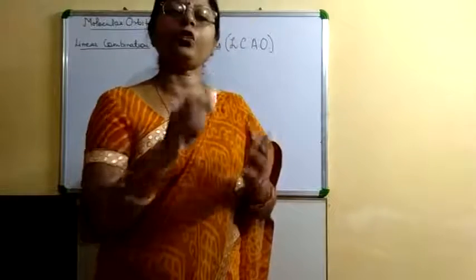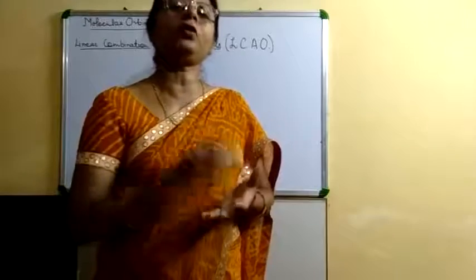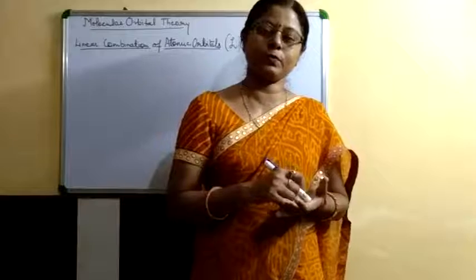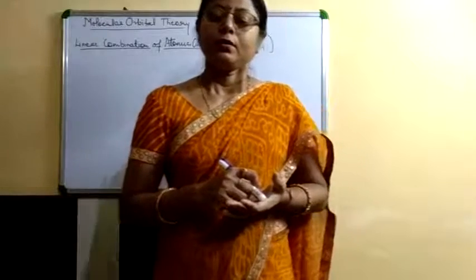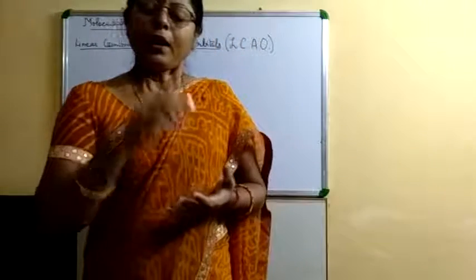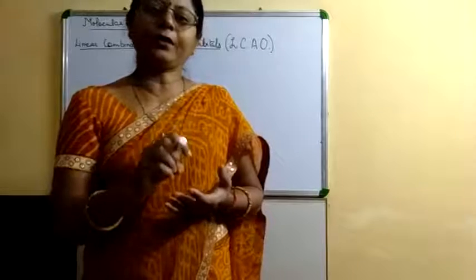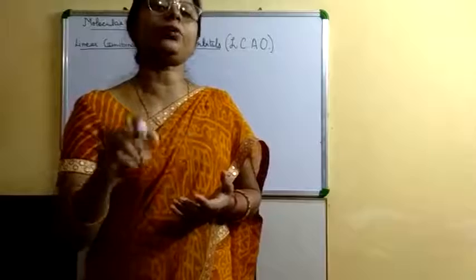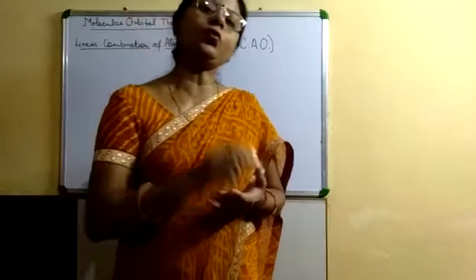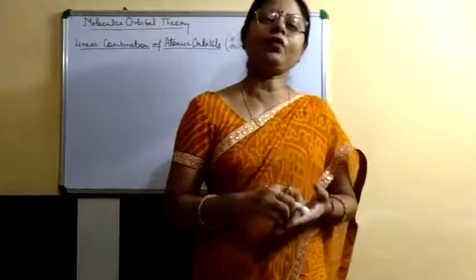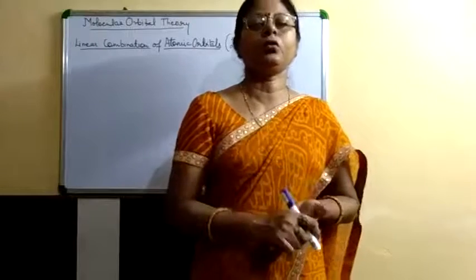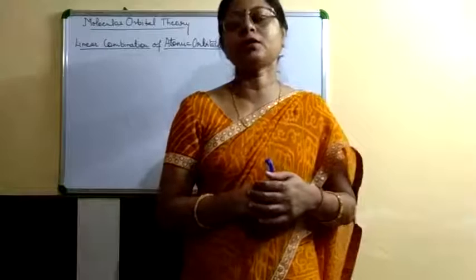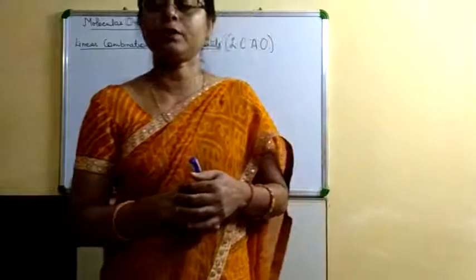Filling of molecular orbitals follows the Aufbau principle, Pauli's exclusion principle and Hund's rule. The maximum number of electrons in a molecular orbital is 2. So these are some important things about molecular orbitals.